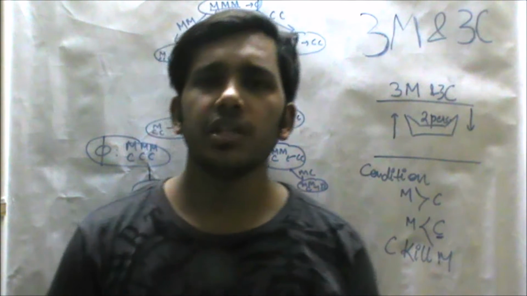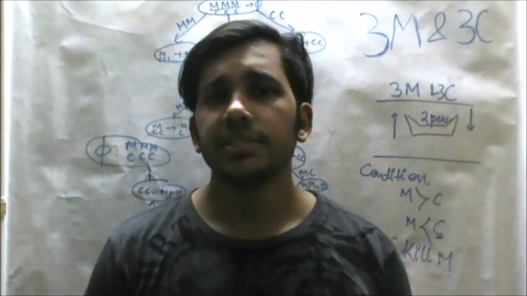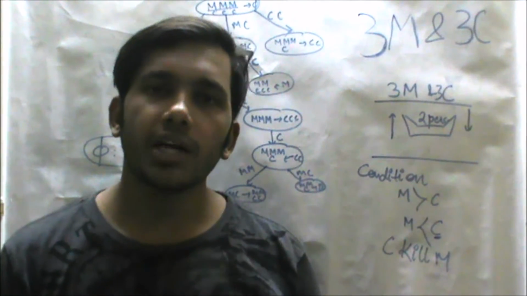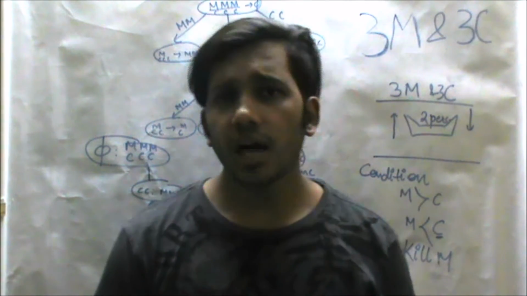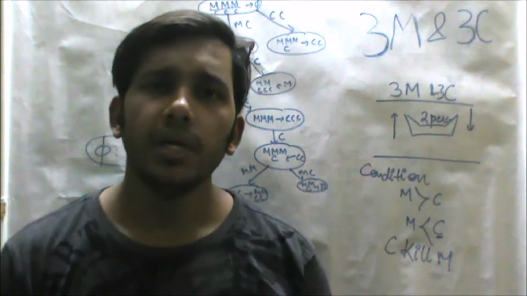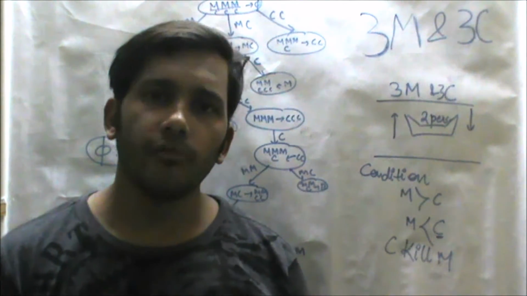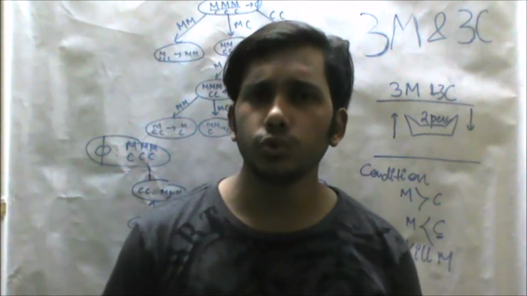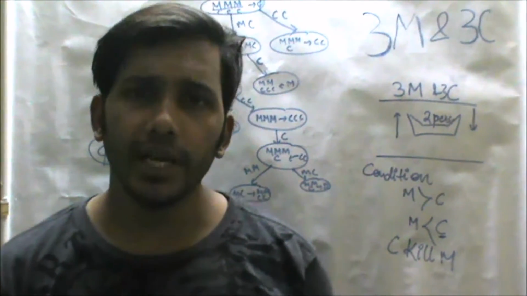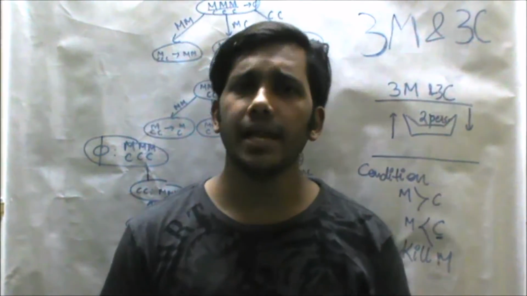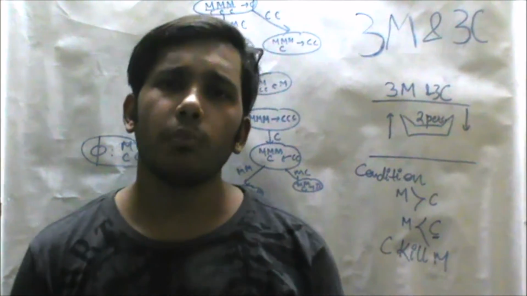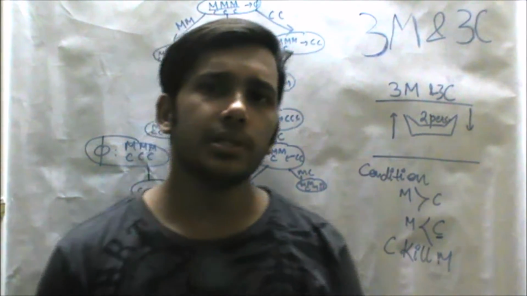So hi guys, in this video I am going to talk about 7 problem characteristics of artificial intelligence. In an artificial intelligence problem, there are a few characteristics which we are going to study with the help of an example of the missionaries and cannibals problem. So what is the missionaries and cannibals problem?